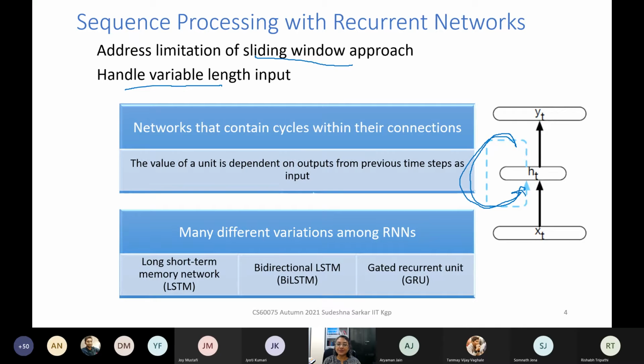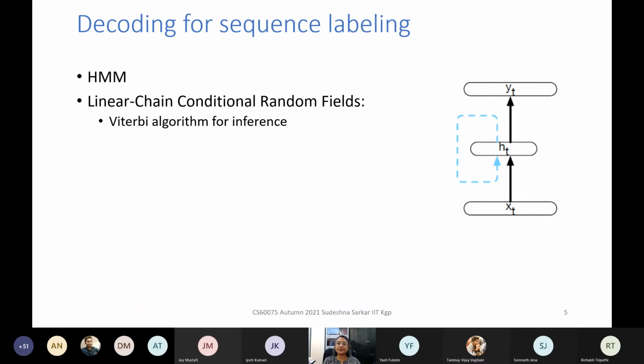And we have connections from the input to the hidden node to the output. We have 3 sets of weights: this is W_xh, this is W_hh, and this is W_hy. These weights are shared across different time steps. And then there are different versions of recurrent neural networks, such as LSTM and GRU, which are more powerful.